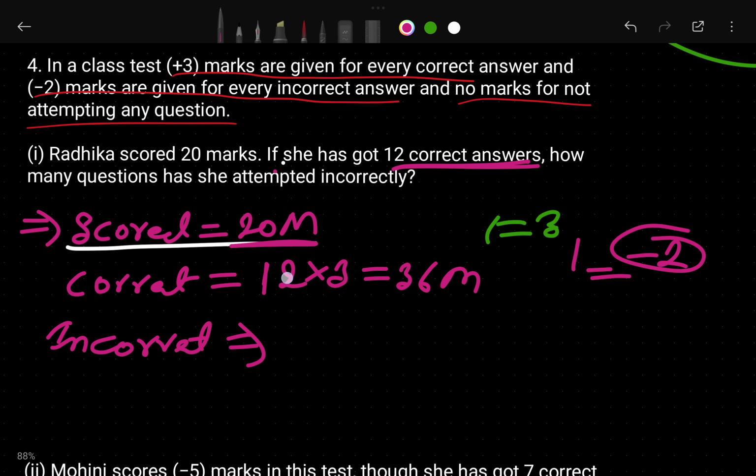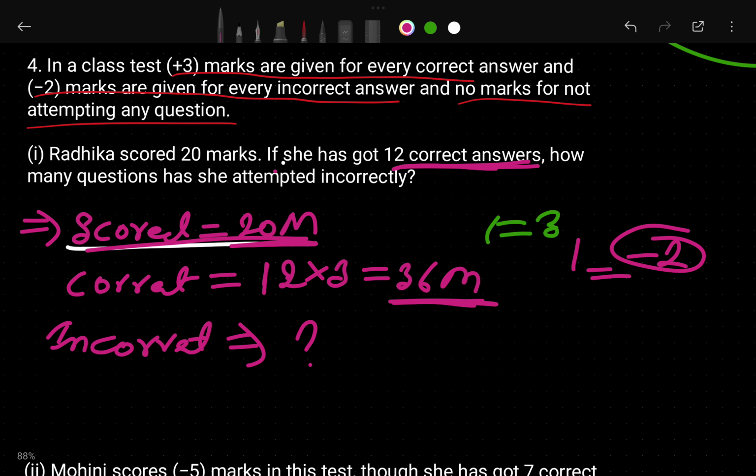So for the 12 correct answers he gets 36 marks, and for the wrong answers we don't know. Listen carefully: the 12 correct answers give 36 marks, but the incorrect we don't know. Then he has scored a total of 20 marks only. So how will we know how many marks he lost? When we subtract the total scored from the correct marks, we will understand how many he attempted wrongly.